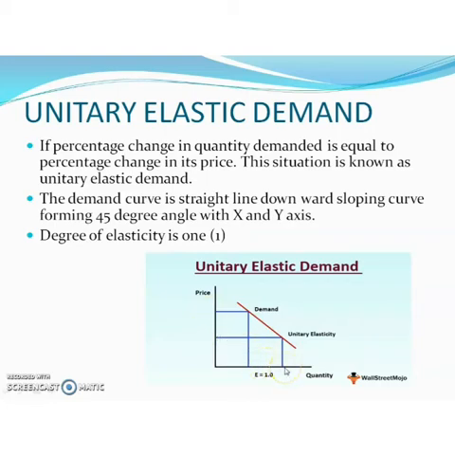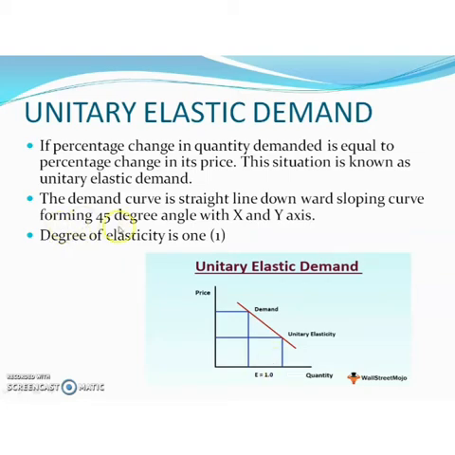So in the case of unitary elastic demand, the percentage change in price is equal to the percentage change in quantity demanded. From the diagram you can understand that if the price decreases from the first line to the second line, the change in quantity demanded will be in the same proportion. So this change is equal to this change. That is, change in price is equal to change in quantity demanded.